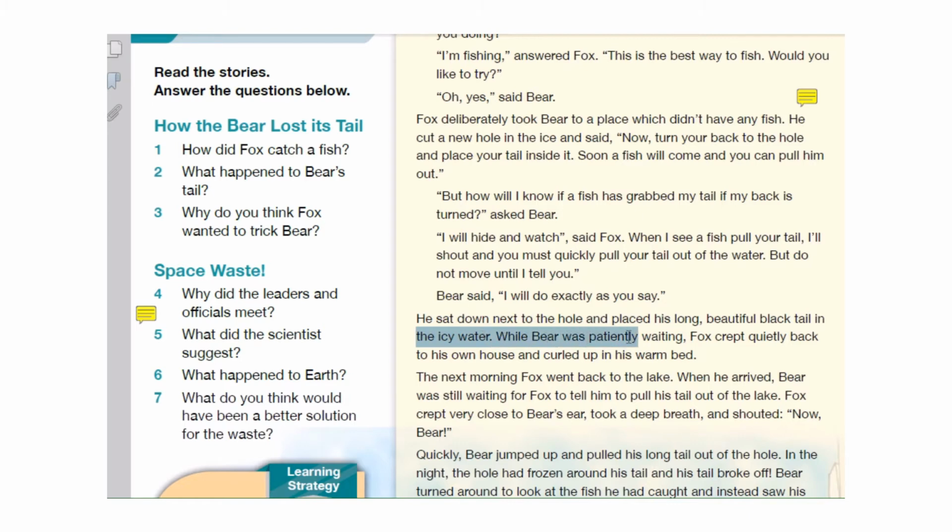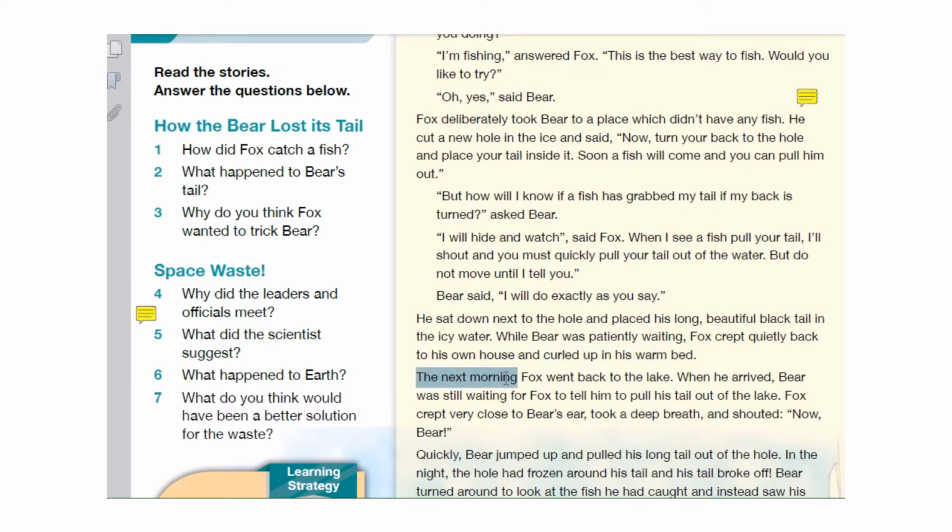While Bear was patiently waiting, Fox crept quietly back to his own house and curled up in his warm bed, and he slept for a long time. And we know that bears are patient.